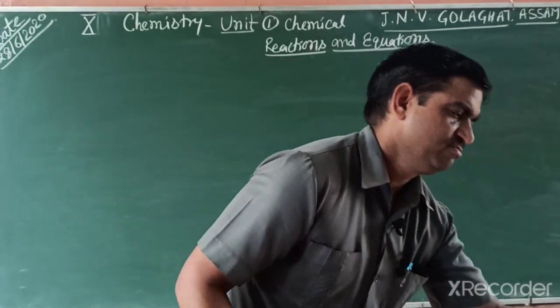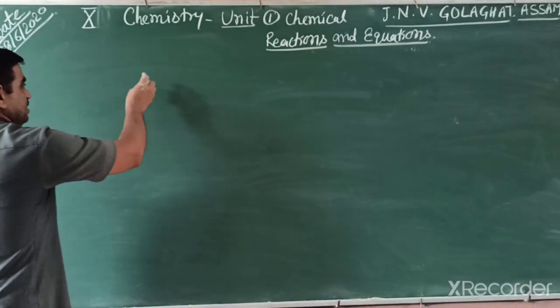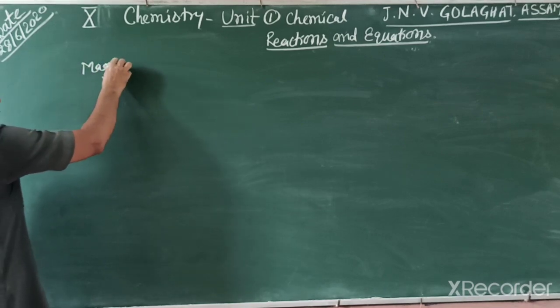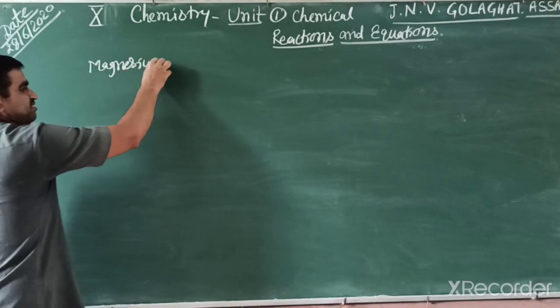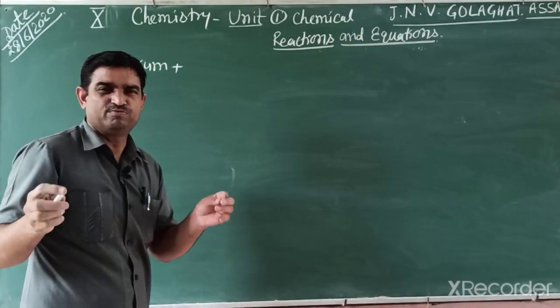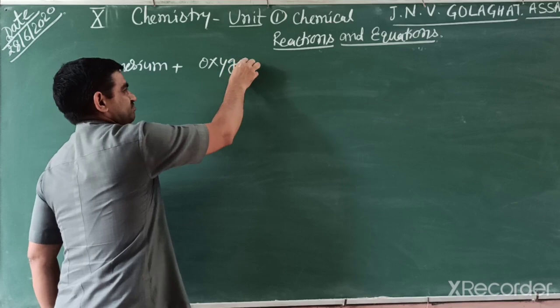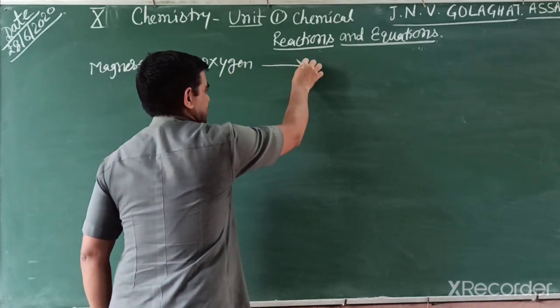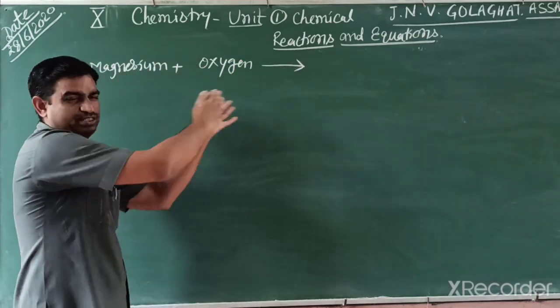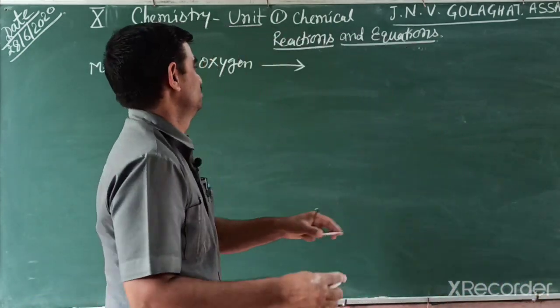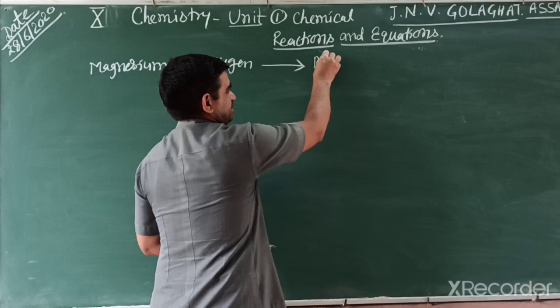We take magnesium ribbon, so we can represent by a reaction: magnesium burns in air. For burning we need oxygen. Oxygen, and represent by an arrow mark, because the reactants convert into this white compound, magnesium oxide.